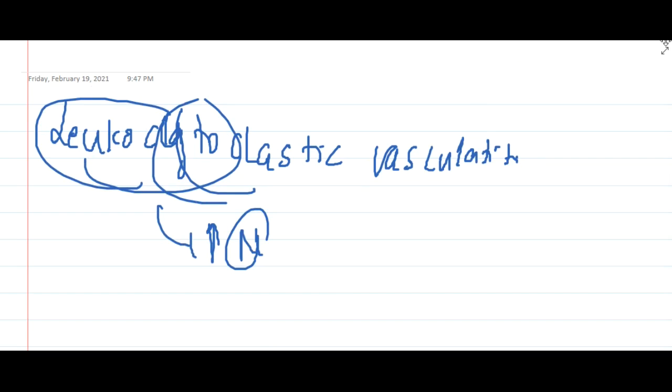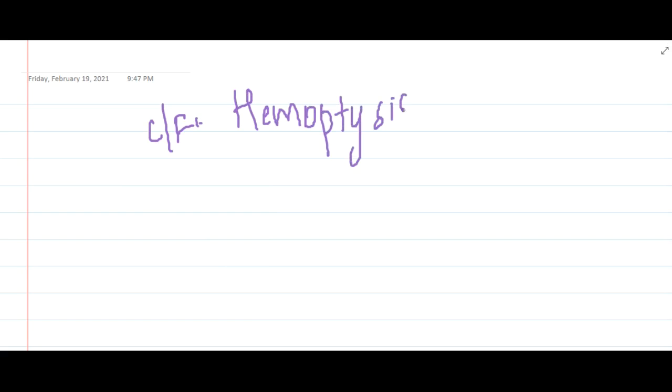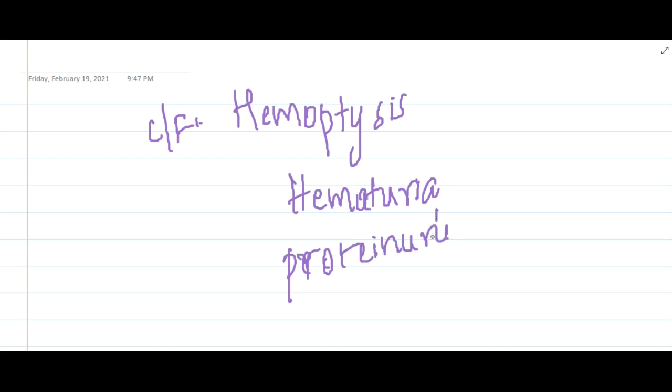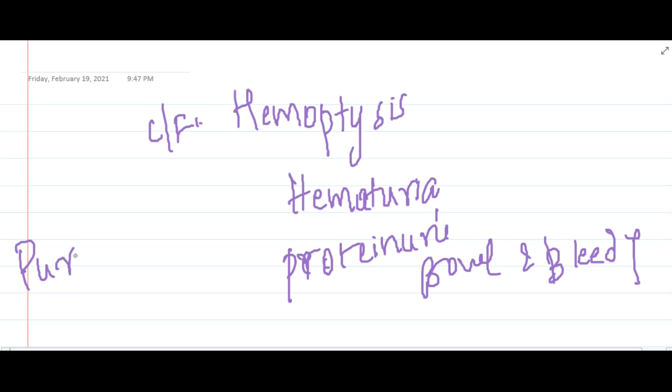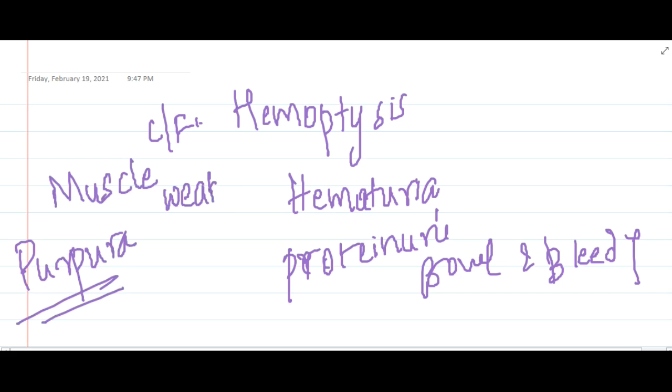Now, the clinical features: these patients suffer from hemoptysis because of the pulmonary pneumonitis, and because of the necrotizing glomerulonephritis, they suffer from hematuria, proteinuria, bowel pain and bleeding also. So these are the important points about microscopic polyangiitis. They are also associated with purpura, muscle pain and muscle weakness also. So thank you for watching.